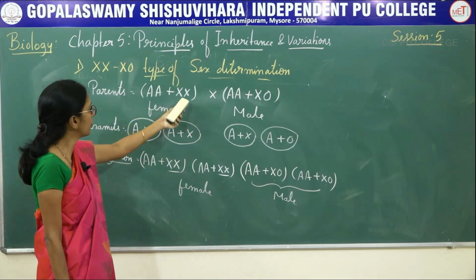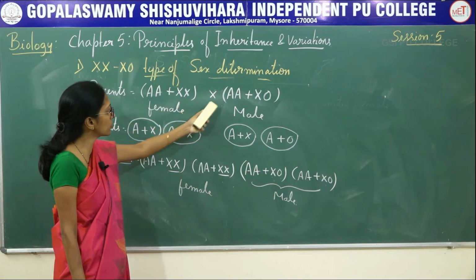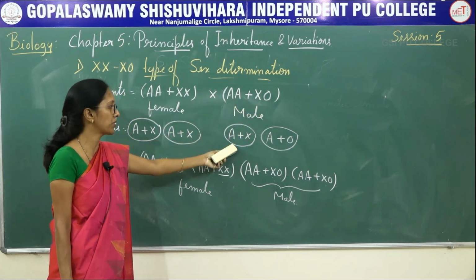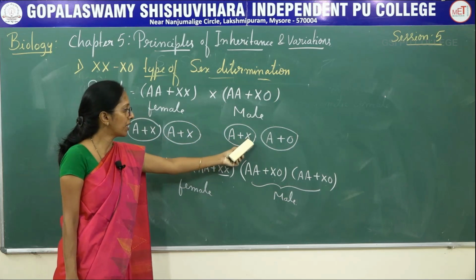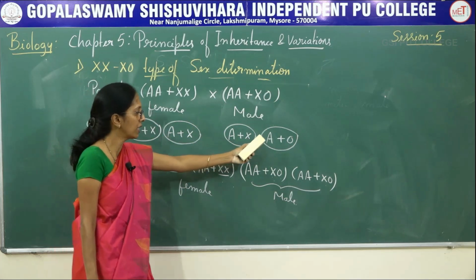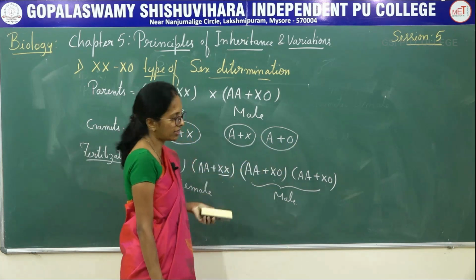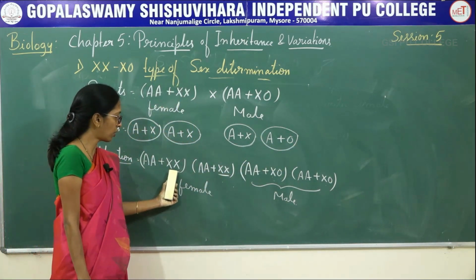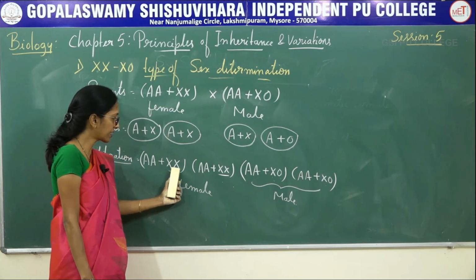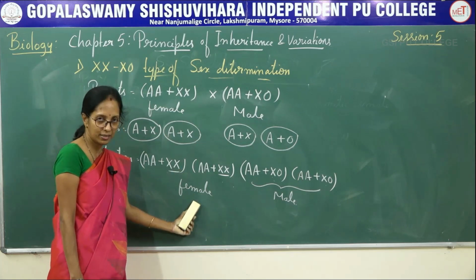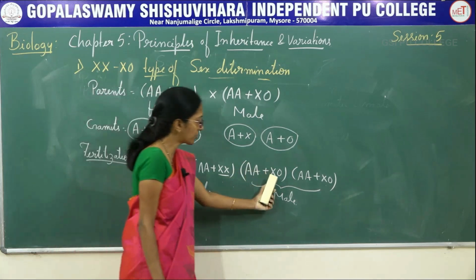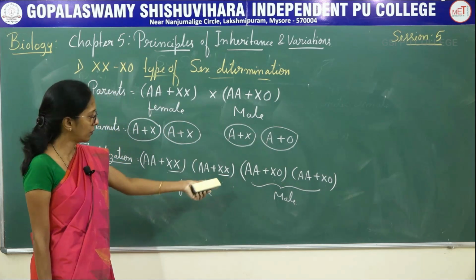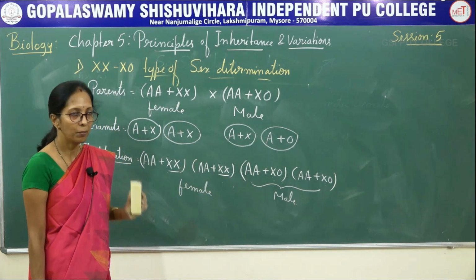Coming to the parents, the female has two X chromosomes, the male has X and O, so the male has a capacity to produce A plus X, one type of gamete, and A plus O, another type of gamete. During fertilization, you can see the presence of X and X chromosomes, which indicates the individual is female, and the presence of X and O, which indicates the individual is a male.